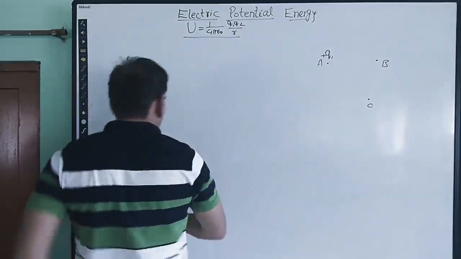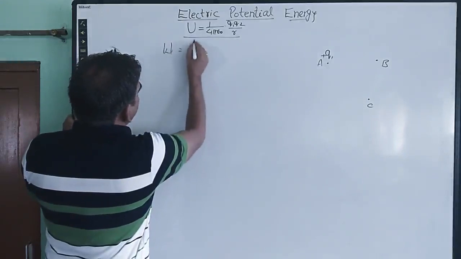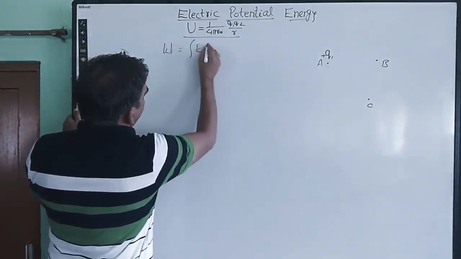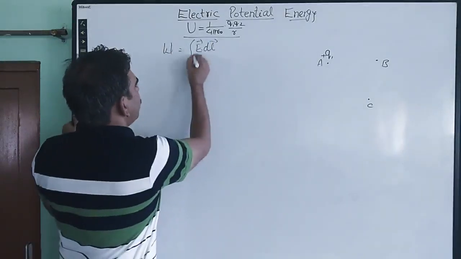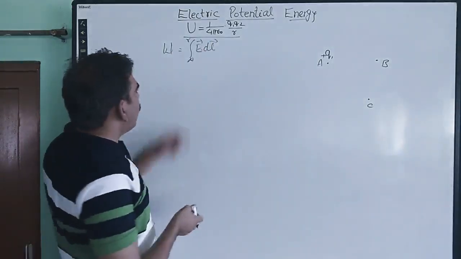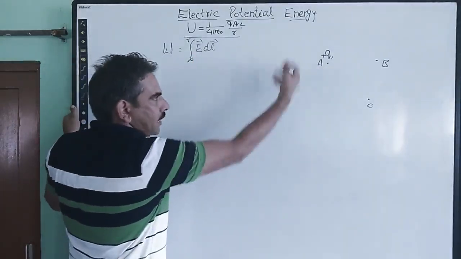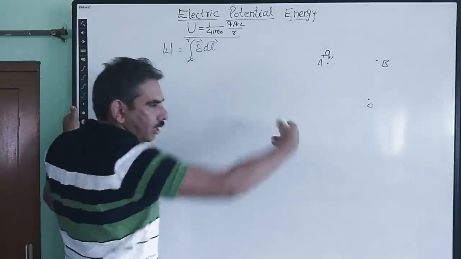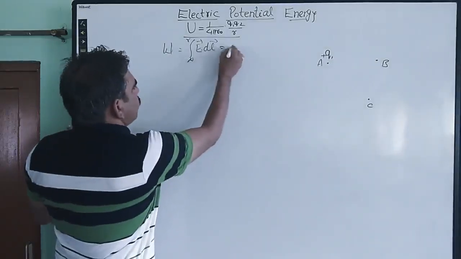So what is the amount of work done? Work done is equal to the line integral of electric field over the length, from infinity to some given position R. Because there was no charge already present, the electric field at point A, or in this space, is 0. Hence the work done turns out to be 0.